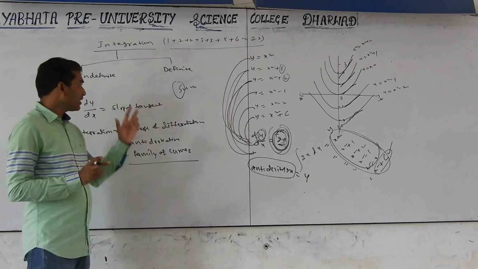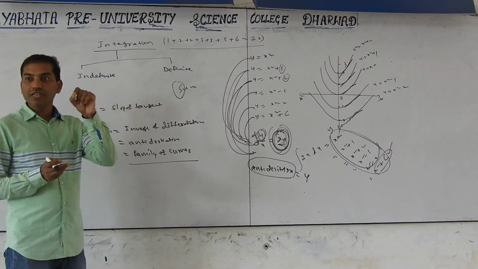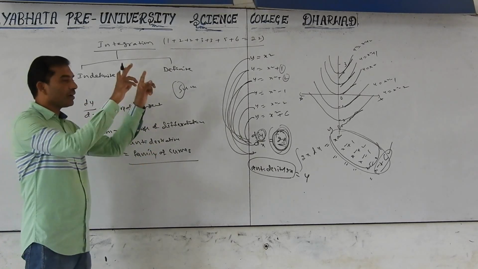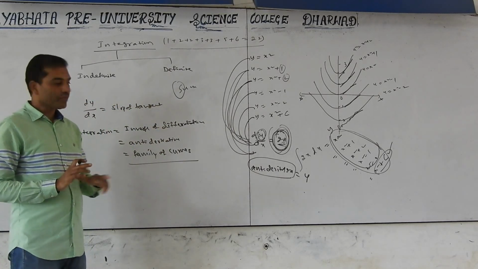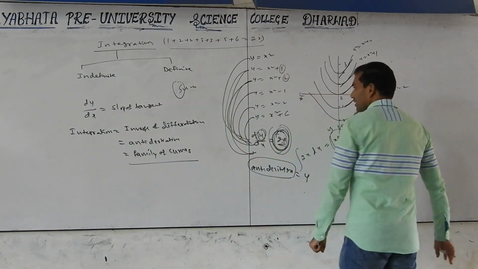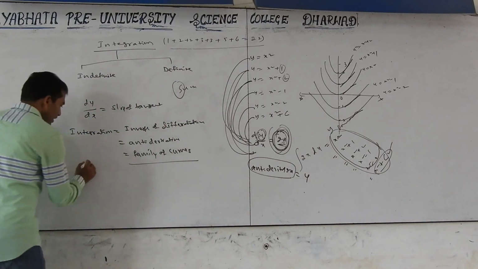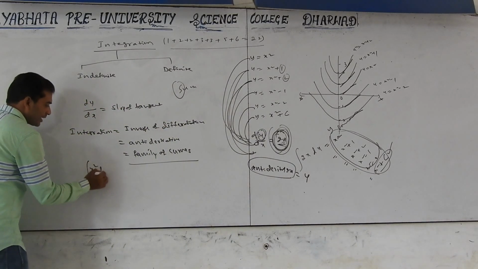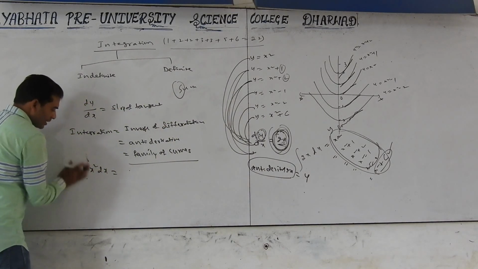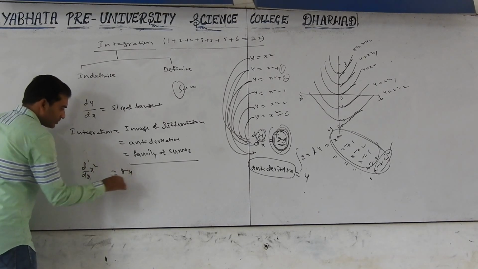Differentiation represents the slope of the tangent. It discusses a single point, but integration discusses the whole curve. So that's why C is very important here: x square plus C. Understood? Once again: d by dx of x square equals 2x.